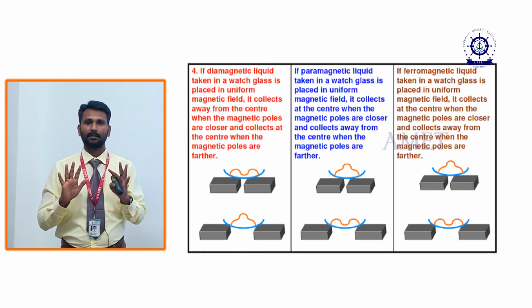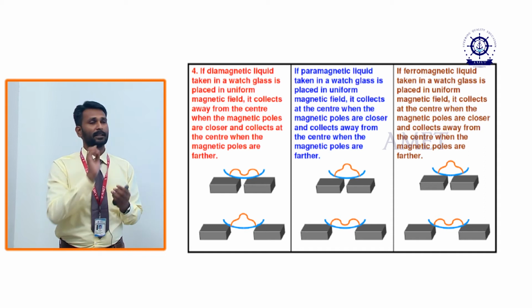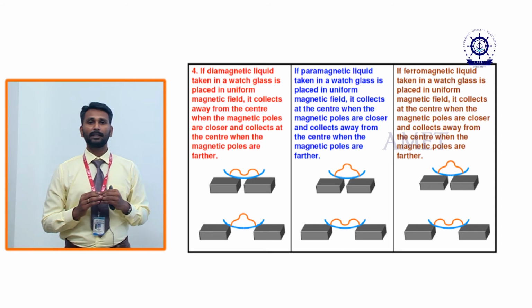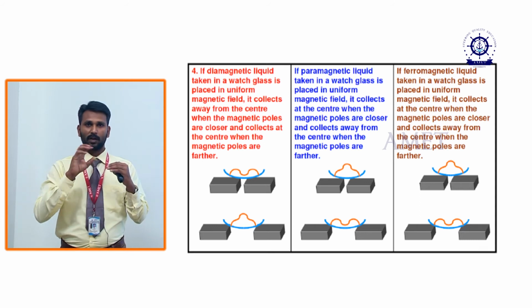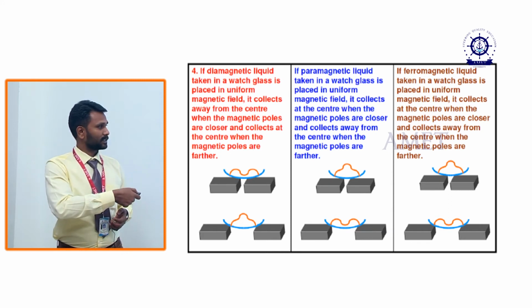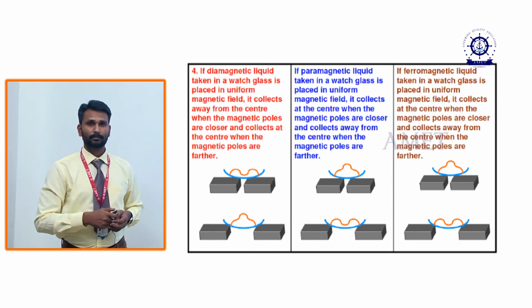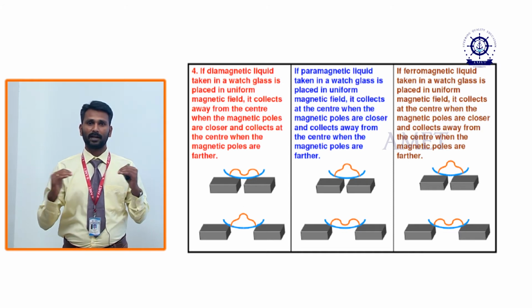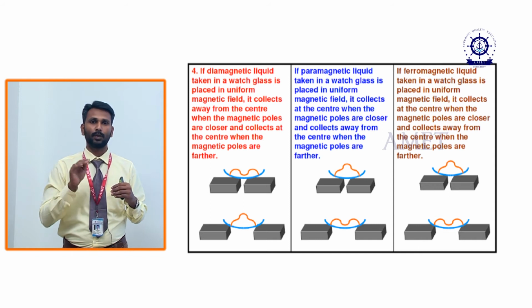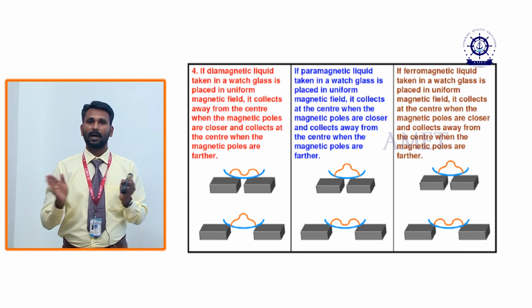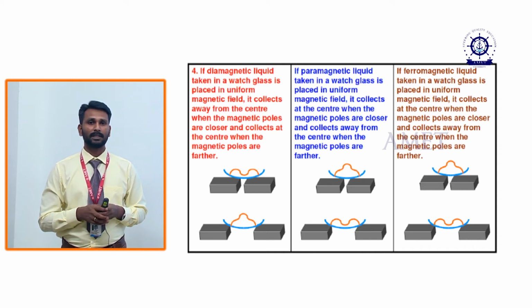Just the opposite of these two processes applies for the para and ferromagnetic materials. When we bring the two magnets near, the stronger field makes the material collect at the center, at this point and this point. When we move the two magnets far away, at the middle the magnetic field is low, but at the edges of the magnets the field is high, so the material moves away from the middle, that is this point.